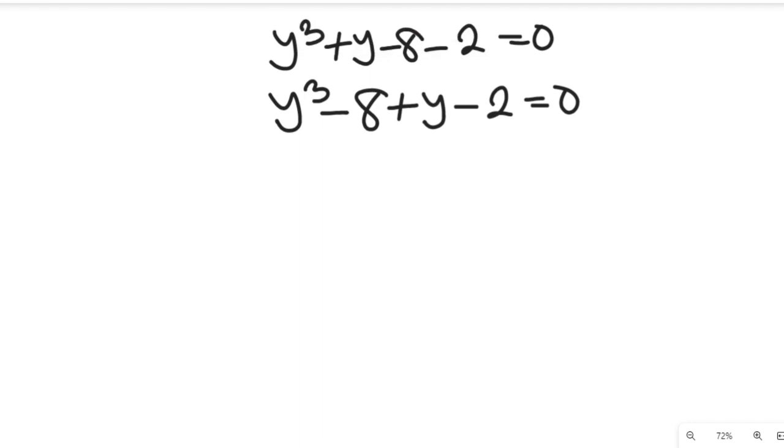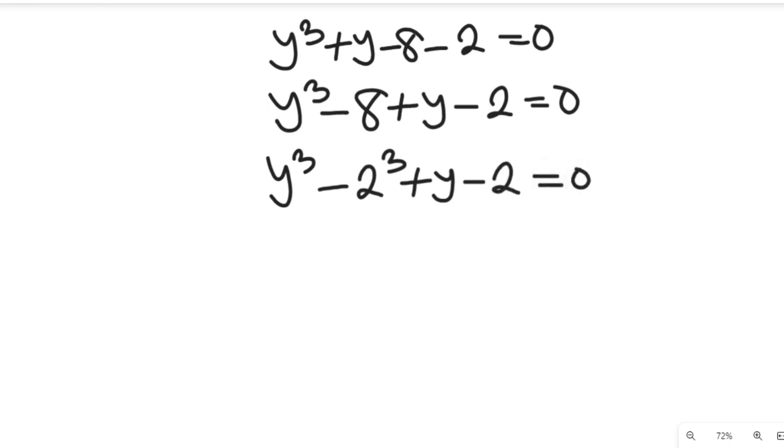Now we're going to do this. We have our y to the power of 3, and we are going to have minus 2 to the power of 3, because 2 to the power of 3 is 8, plus y minus 2, and that will be equal to 0.